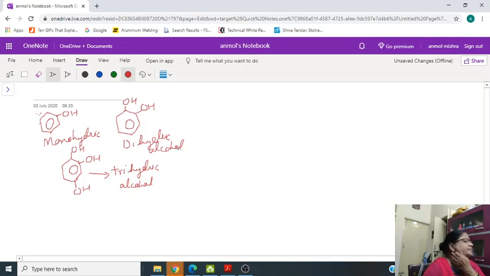Now the monohydric alcohols can be further classified on the basis of the attachment to the hybridized carbon atom.